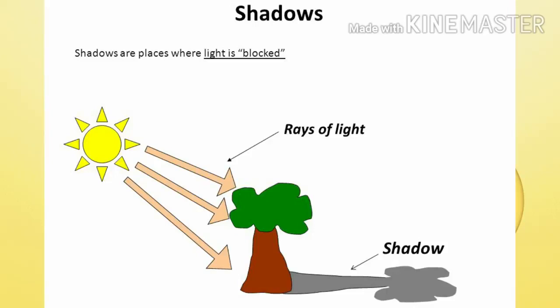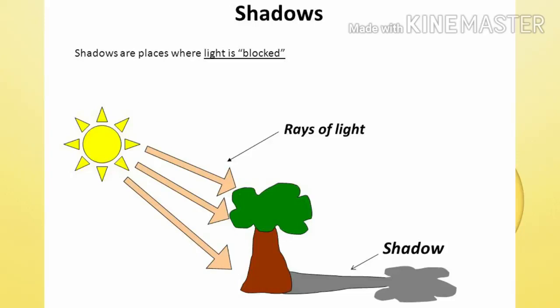So the tree blocks the light of the sun and the dark spot is formed on the opposite side of the source of light. That is called a shadow. Here the tree blocks the light of the sun, and on the other side of the source of light a dark patch is formed, that is shadow.